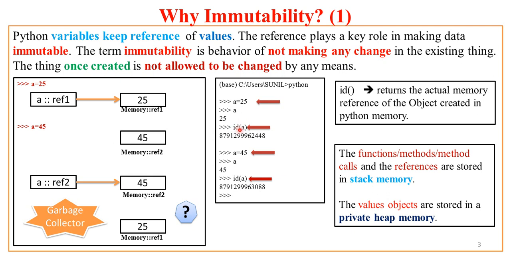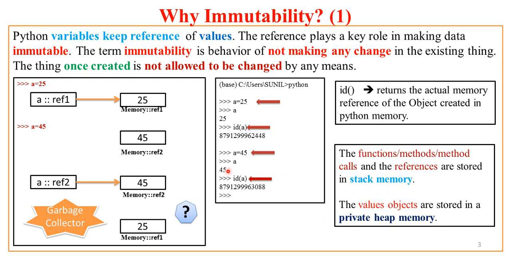Now here I am going to introduce you to a function, the id function, to which if I pass a variable, it returns the reference of the variable. Now what is the reference address of variable a? It is some long, 13-digit address, and just focus on the last 4 digits. It is 2448. Now if I reassign value 45 to variable a, and ask what is a, it returns me value 45, but it is not an assignment to the existing variable.